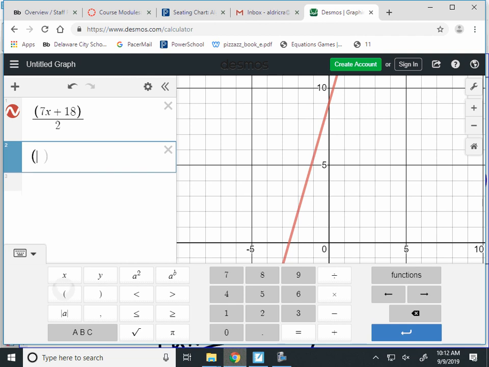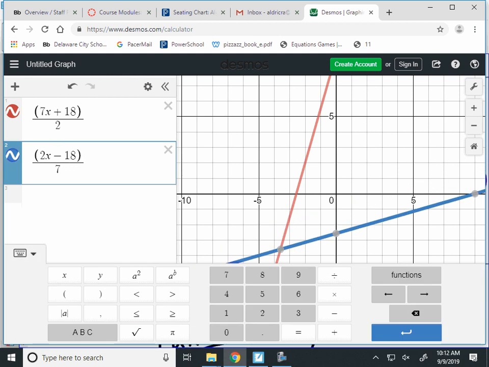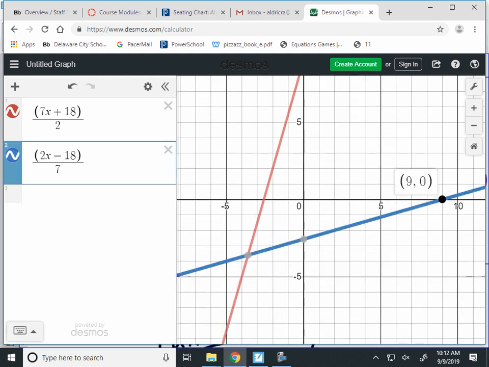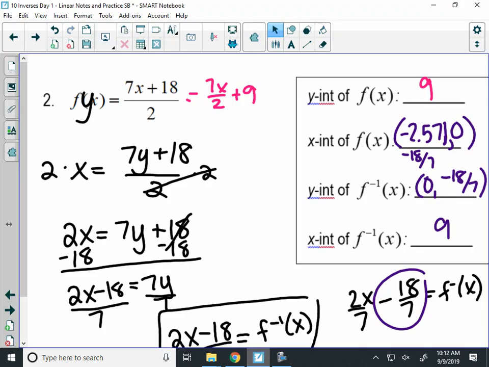So we had 2x minus 18 in the numerator over 7. No, I did that wrong. I forgot that 1. There we go. And my x-intercept here. If I look at those 2 lines, do they look like they would reflect over y equals x? Yes. Okay.